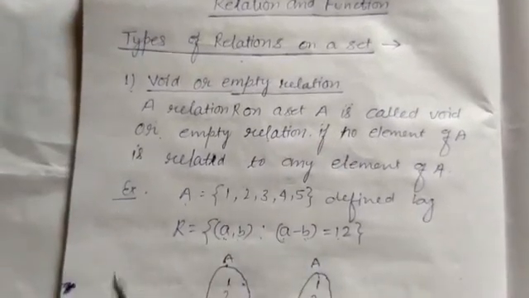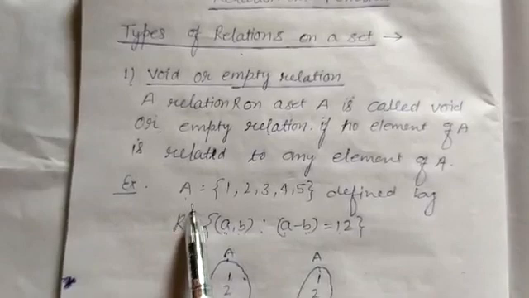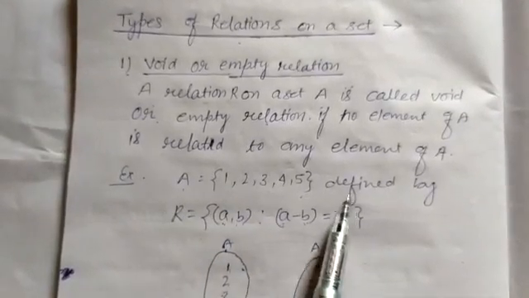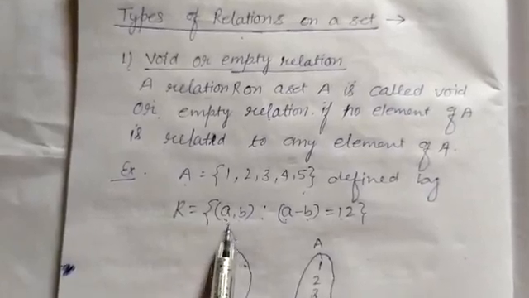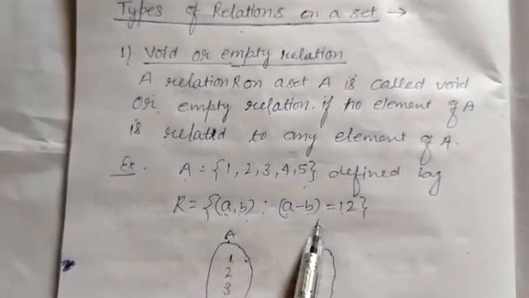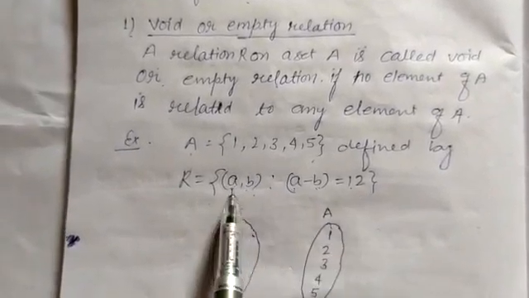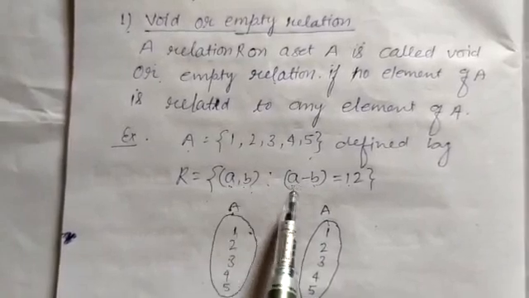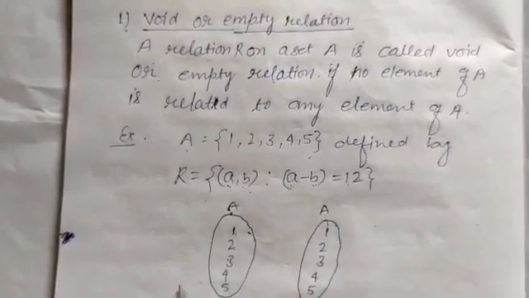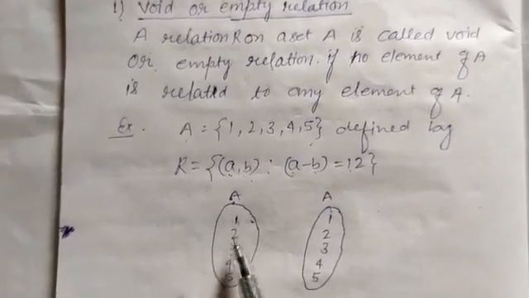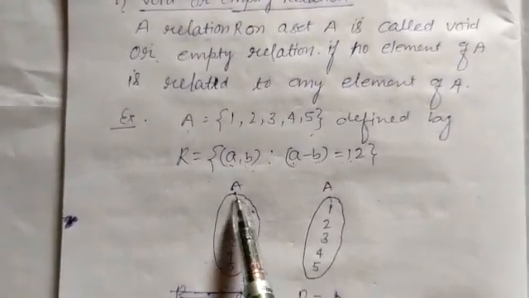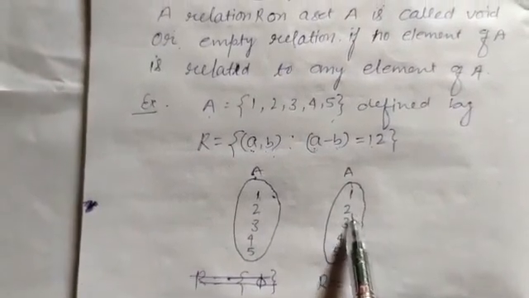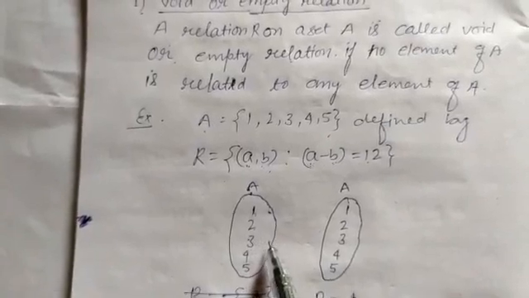You can understand by this example. Let a set A have the elements 1, 2, 3, 4, 5, and a relation defined by this rule: A is related to B such that A minus B is equal to 12. It means A and B are related to each other if A minus B is equal to 12. Suppose we make a Venn diagram of the set A. This is set A and this is set A also, because this relation is defined on the set A.